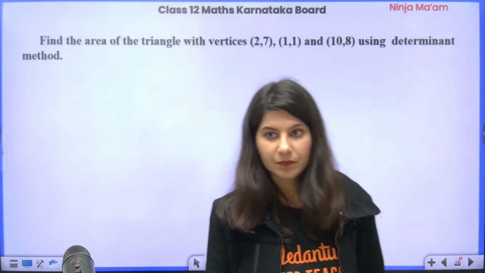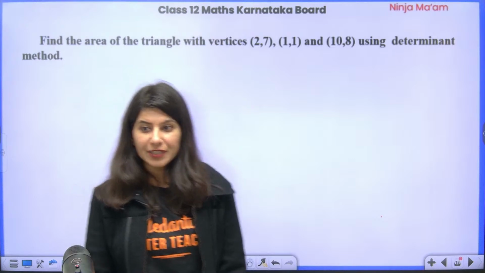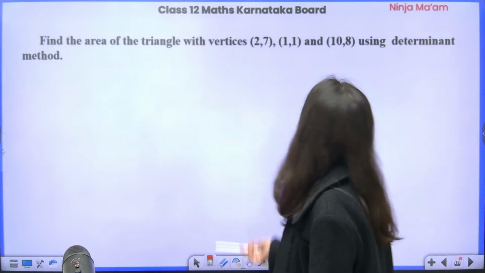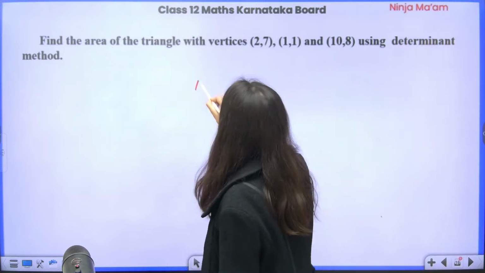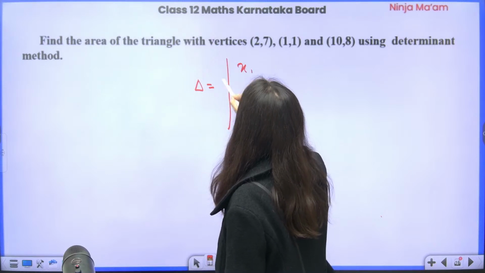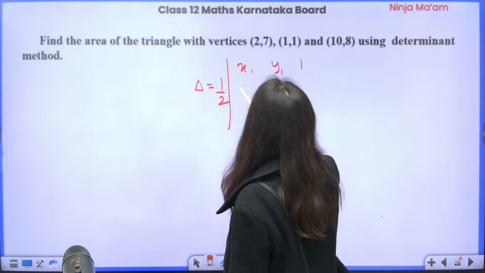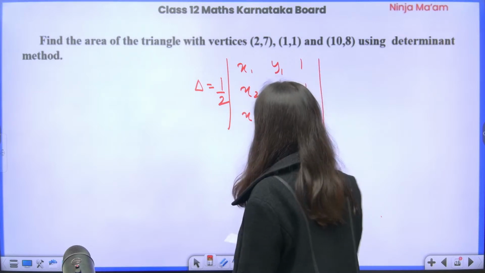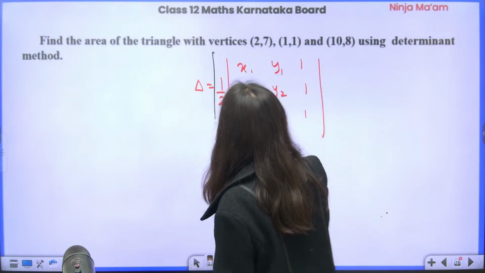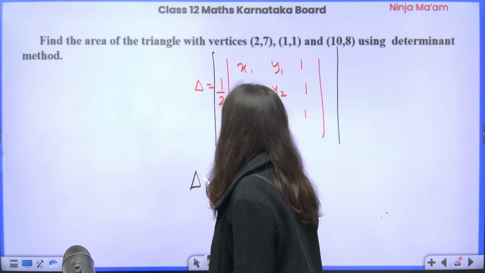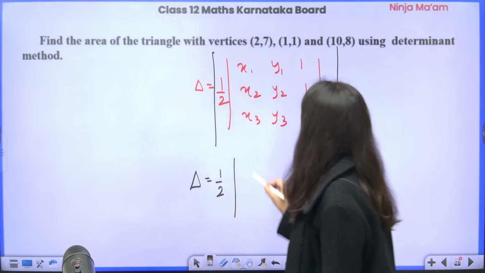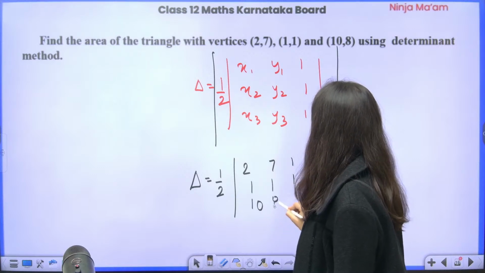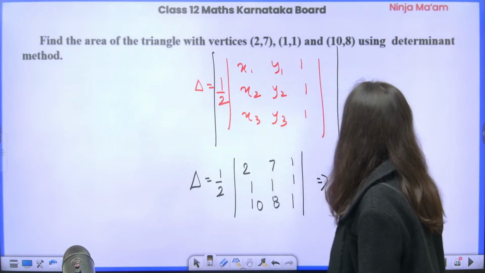Next question. Find the area of triangle with vertices (2, 7), (1, 1) and (10, 8) using determinant method. So we know that the area of triangle formula looks like this: half times the determinant of x1, y1, 1; x2, y2, 1; x3, y3, 1. Correct or not? This is the formula, right? Now you have to take mod of it. So delta is equal to half, and you have 2, 7, 1; 1, 1, 1; 10, 8, 1. Okay, so half is right here.